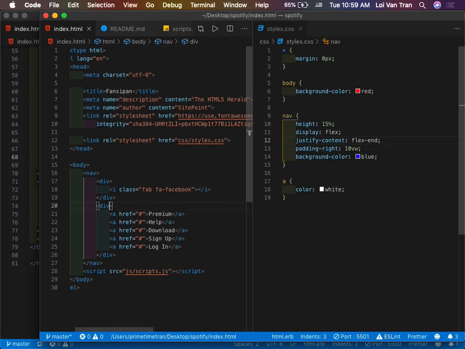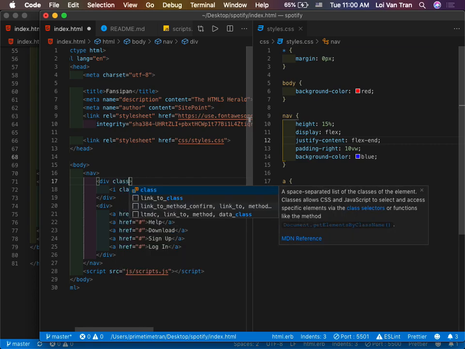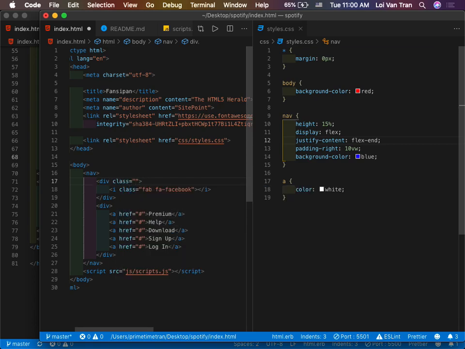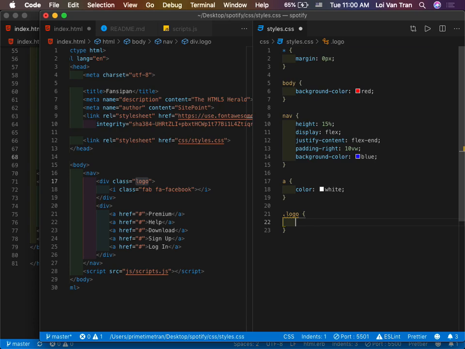So we're going to target these. We're going to use our class selectors, right? We're going to say class equals, what do you call this? Logo? I'm sticking with that one, fine. I like it, thank you. I'm going to call it logo. We're going to target it, and we're going to say width is 50%.